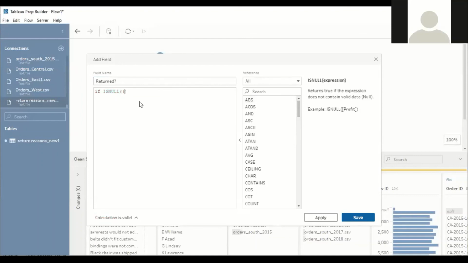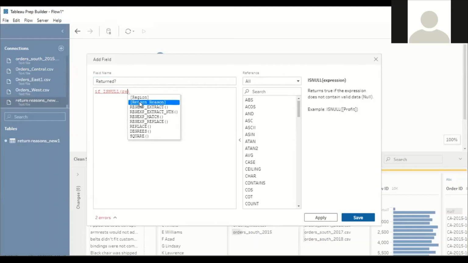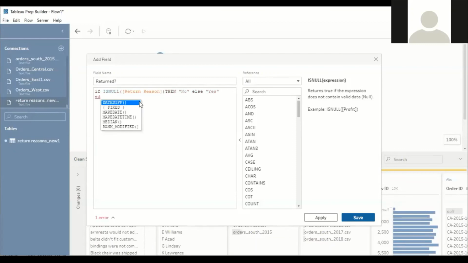Return reason. Okay, so return reason, then no, else yes. Next, end the syntax. Fine. So there is no error in syntax.